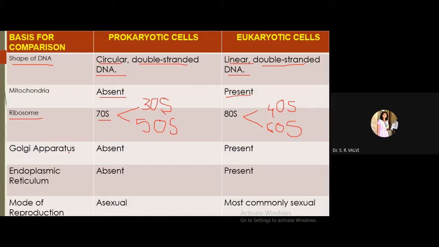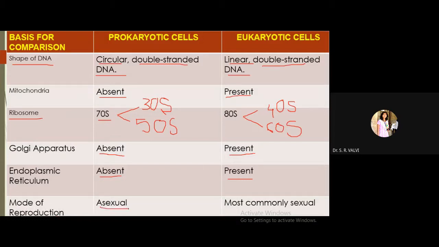So here, see, the Golgi apparatus is absent in the prokaryotic cell. In eukaryotic cells they are present. Then the ER, endoplasmic reticulum, is absent in prokaryotic cells whereas present in eukaryotic cells. Then the mode of reproduction, the next comparison.